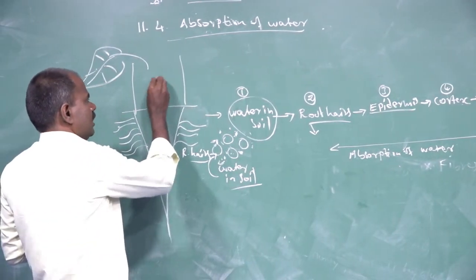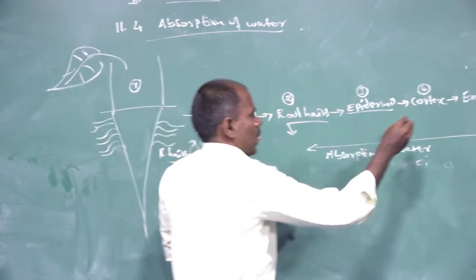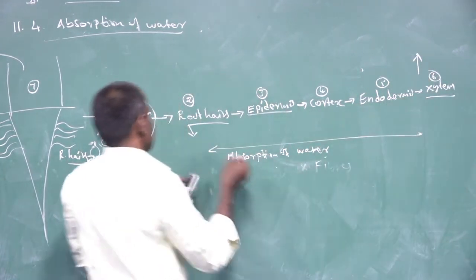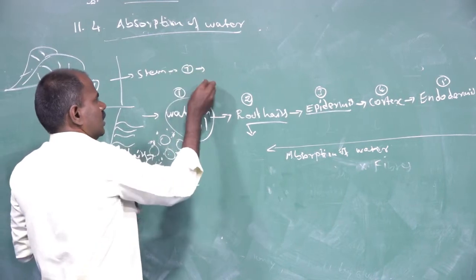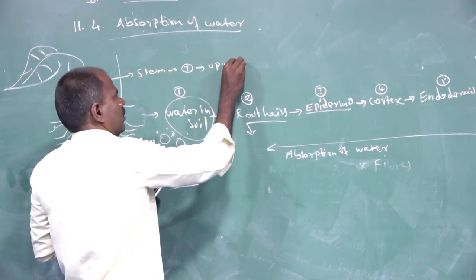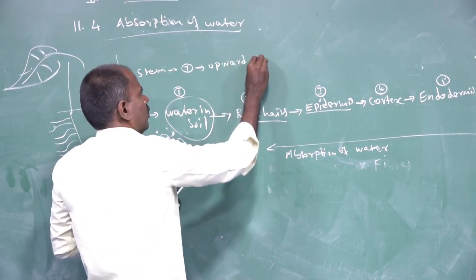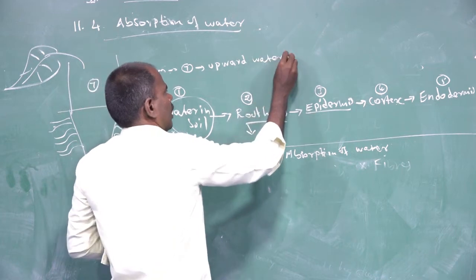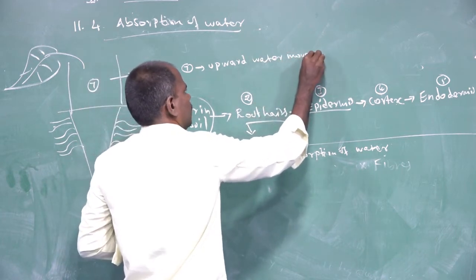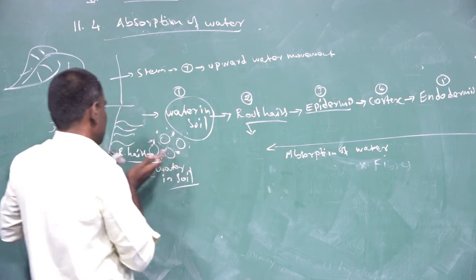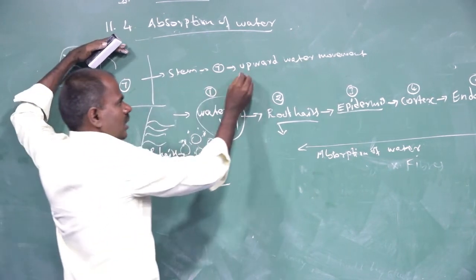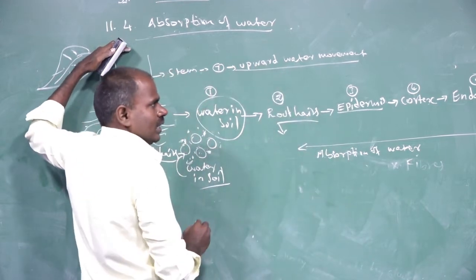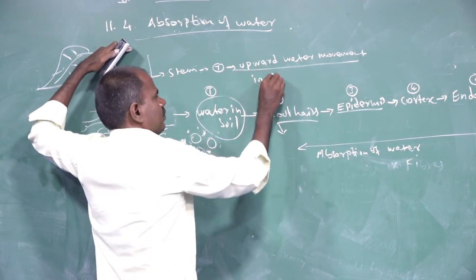The seventh is the stem: upward water movement from the root system to the stem system. That process is the ascent of sap.